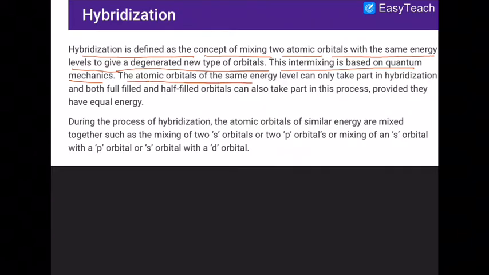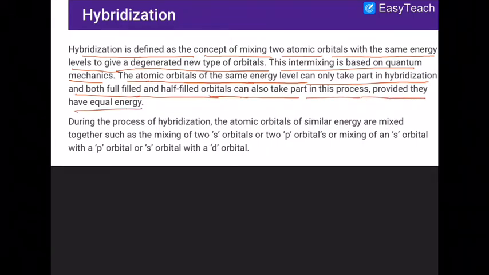Atomic orbitals of the same energy level can only take part in hybridization. Both filled and partially filled orbitals can take part in hybridization. This is one of the major differences from the previous theory, in which only orbitals containing unpaired electrons can participate. Here in hybridization, both fully filled and half filled orbitals can participate in bonding.